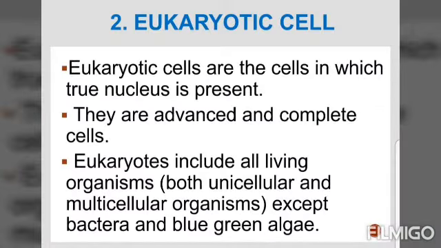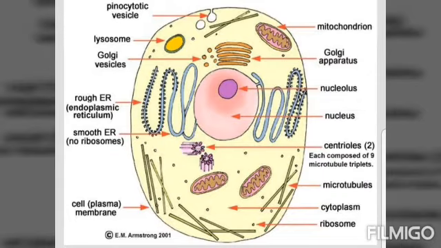Eukaryotic cells are the cells in which the true nucleus is present. They are advanced and complete cells. They include both unicellular as well as multicellular organisms, except the blue-green algae and bacteria. So a typical well-complex cell is a eukaryotic cell.